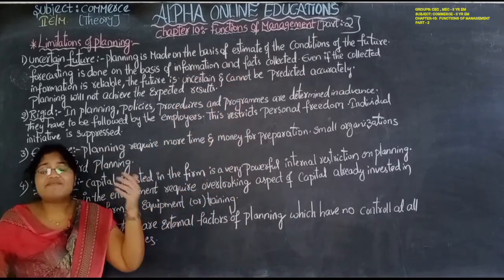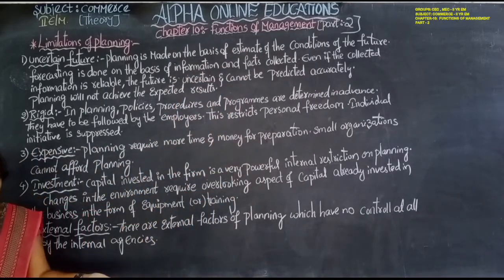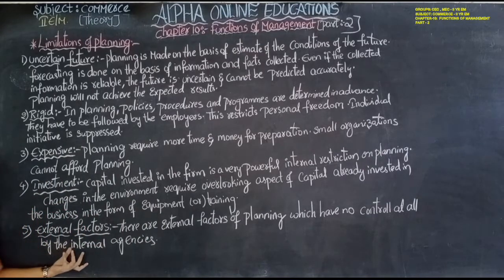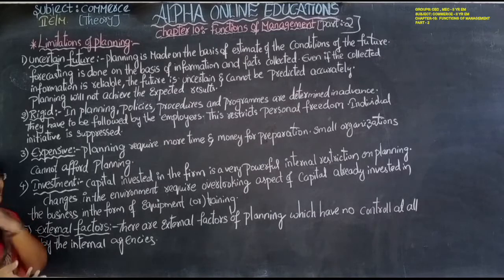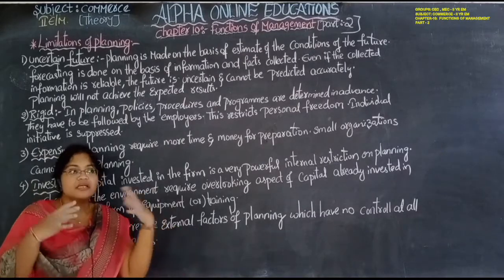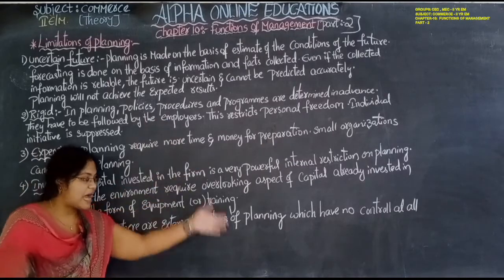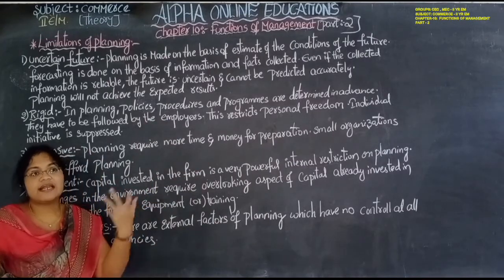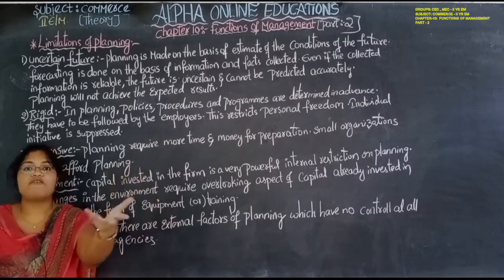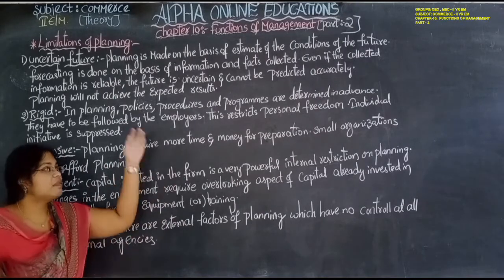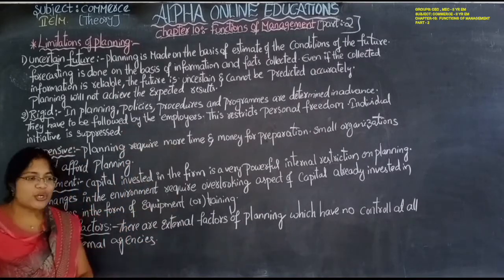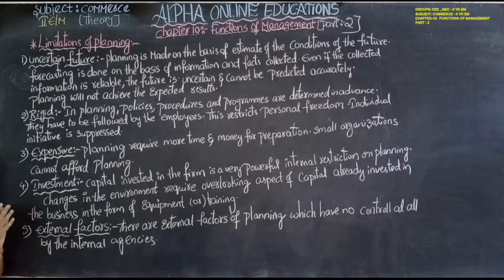he will collect the information regarding the organization. Within the internal matters, he will collect the information. He doesn't know the external factors, what is going to happen. Suddenly government will declare one type of policy, then the total plan has to be changed. Suddenly if the government gives some type of subsidy, then the plan has to be changed. So due to external factors, the plan is very much affected.